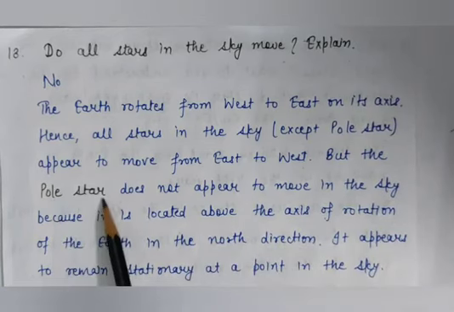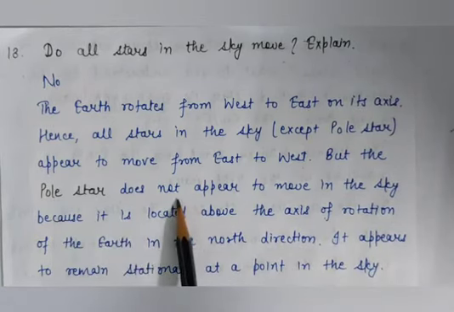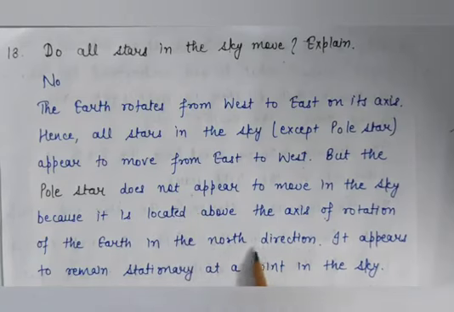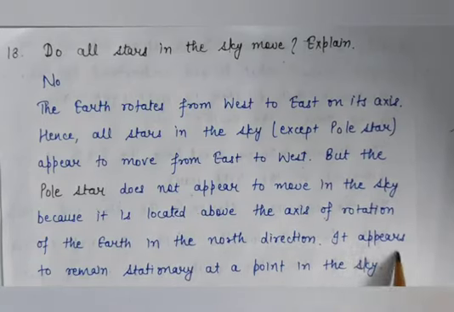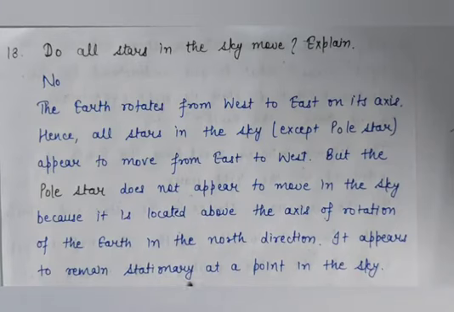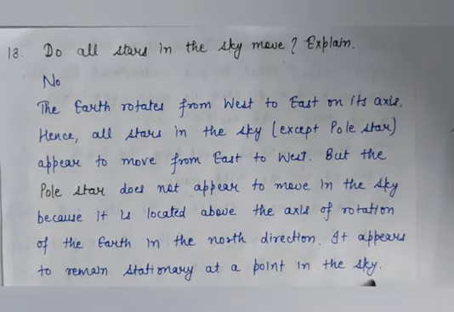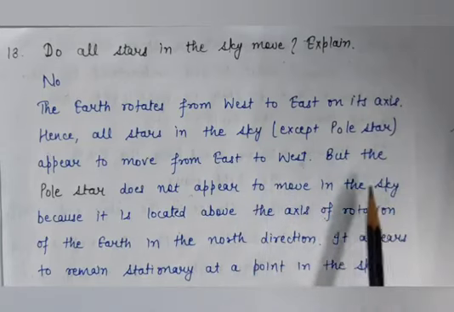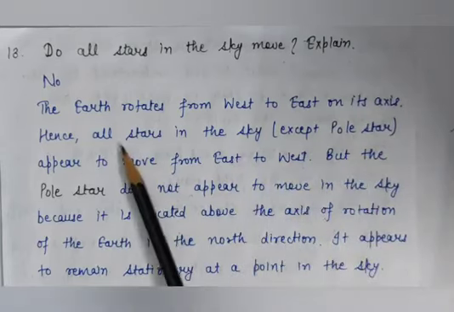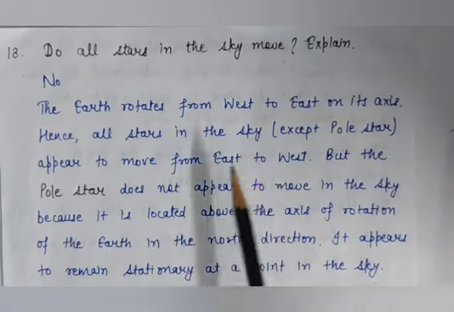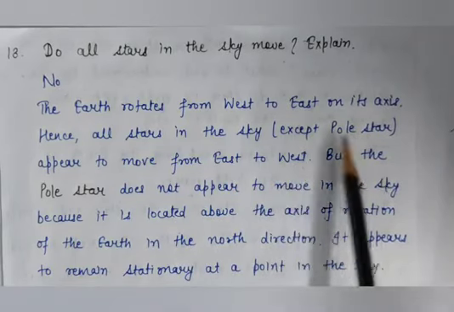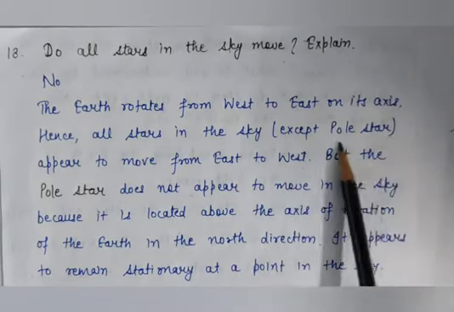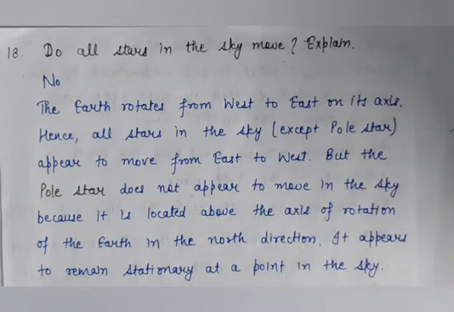Means the pole star is a stationary star. Okay, and it is in the north direction. It appears to remain stationary at a point in the sky. That's why all stars do not move. Means like the pole star will not move in the sky, but all other stars move in the sky from east to west, except the pole star. The pole star will not move in the sky.